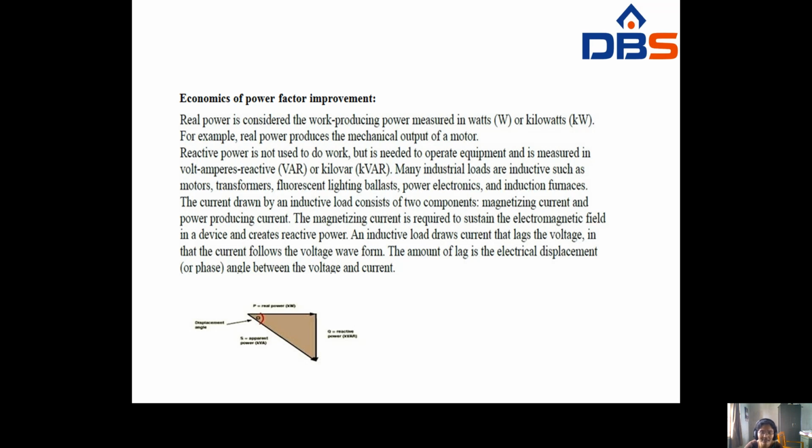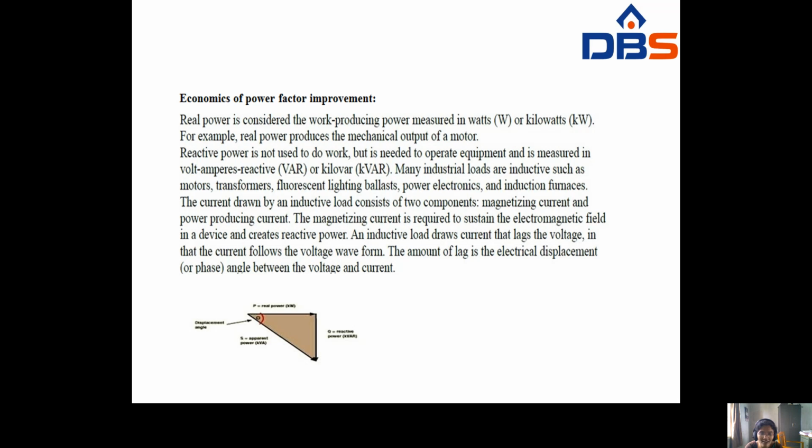Real power is considered the work producing power, measured in watts or kilowatts. For example, real power produces the mechanical output of a motor. Whatever output is produced from the motor, the mechanical output, is considered real power.